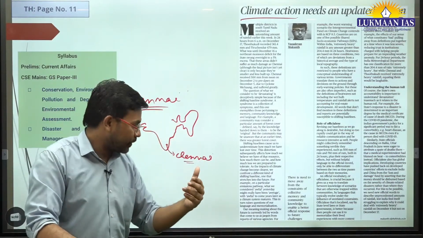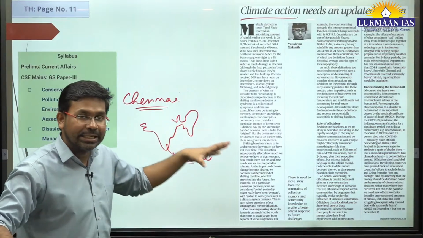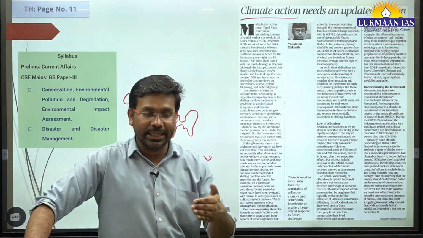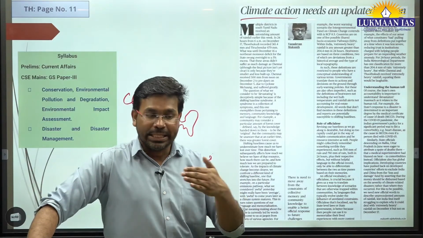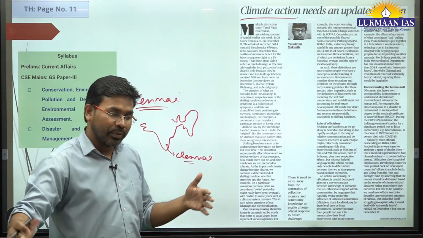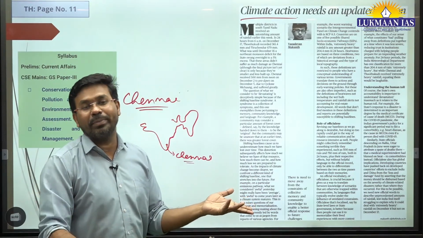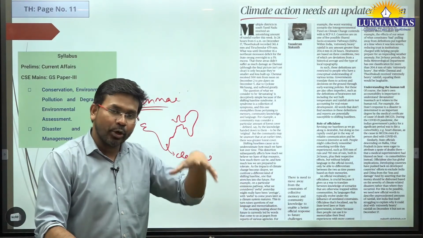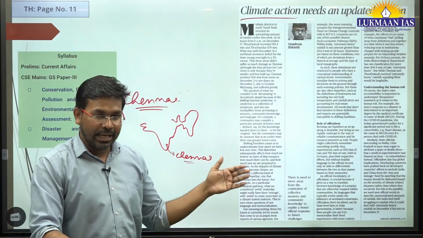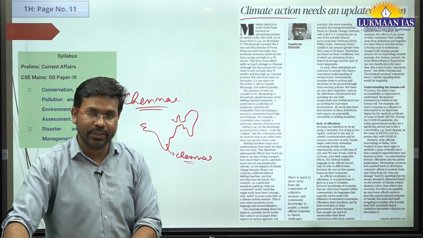Chennai goes through climate vulnerability. Why? Because already three rivers pass through this city, and people have constructed their buildings in the river basins. They have encroached upon natural areas. Since encroachment happened, whenever there are heavy rains, where will the water go? It cannot percolate into the concreted buildings. So naturally it will go to rivers, and rivers will overflow, and it will lead to a flood kind of situation.